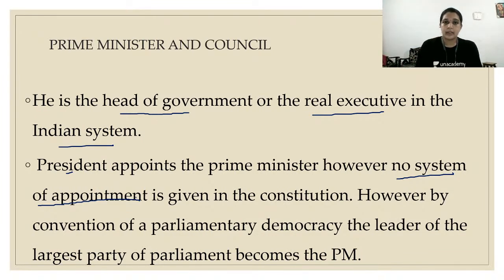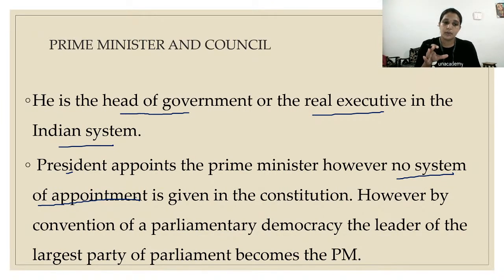So, according to parliamentary democracy, the leader of the largest party of parliament becomes the prime minister. So this is how usually it happens. President appoints the prime minister, so that is a rule. But by convention, not by rule, he appoints the leader of the largest party. Even though it's a coalition government, the largest or most powerful party in that coalition will have the upper hand, and the leader of that particular party only will become the prime minister. It is not mentioned in the constitution, it is a convention.